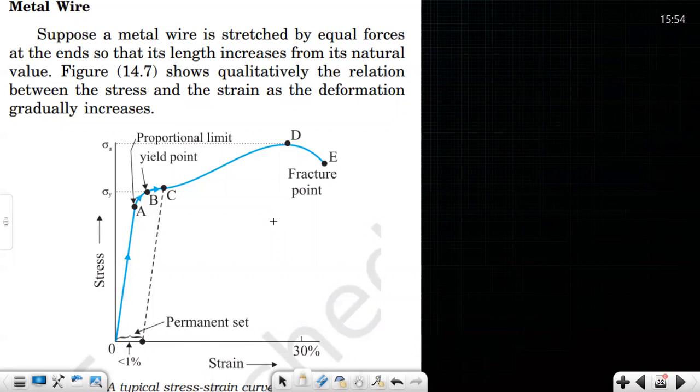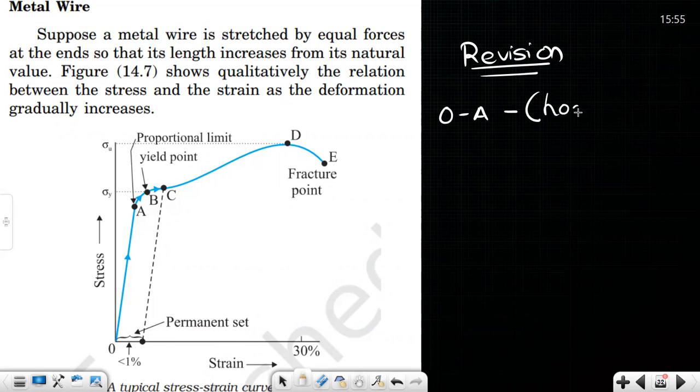So, the stress strain curve. I'll ask you some questions. It's just like a revision part. Yes, sir. What is the O to A region called? The O to A region is the region where the material is still elastic and follows Hooke's law. Very good. And Hooke's law following means it is elastic.